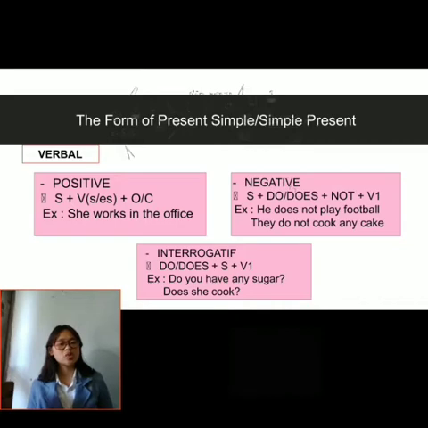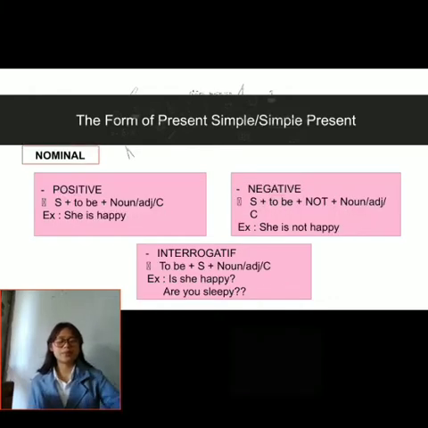And the last one is to make an interrogative sentence. The form is do or does plus subject plus verb 1. For example, do you have any sugar? Or does she cook? Like that. I hope you understand. Okay, and the second type of formula is nominal.